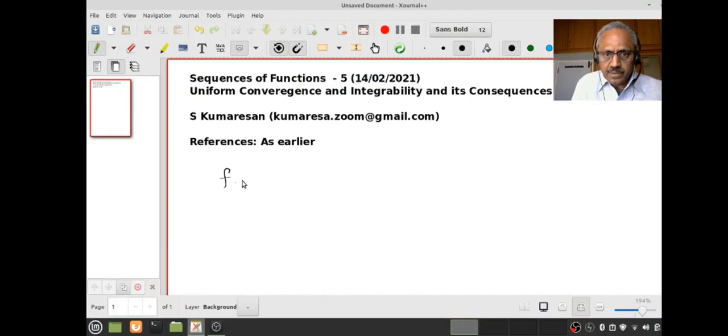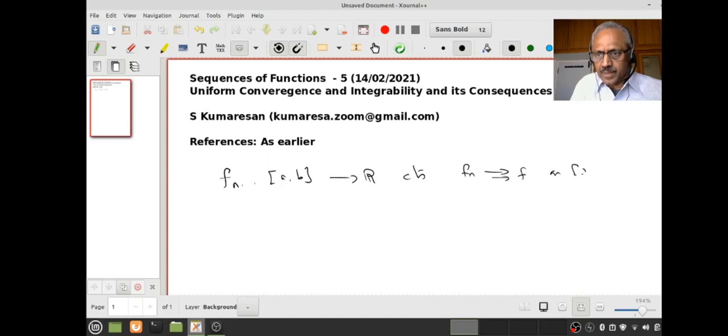So f_n's are a sequence of continuous functions from [a, b] to R, and if f_n converges to f uniformly on [a, b], then we proved f is continuous. This is a theorem we proved. Right. Now what I want to do is something else.